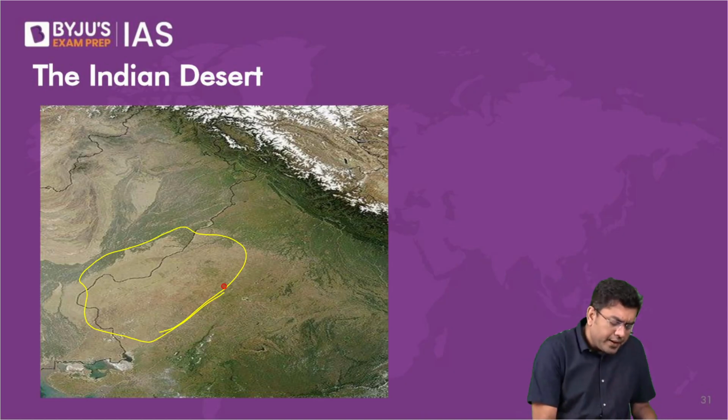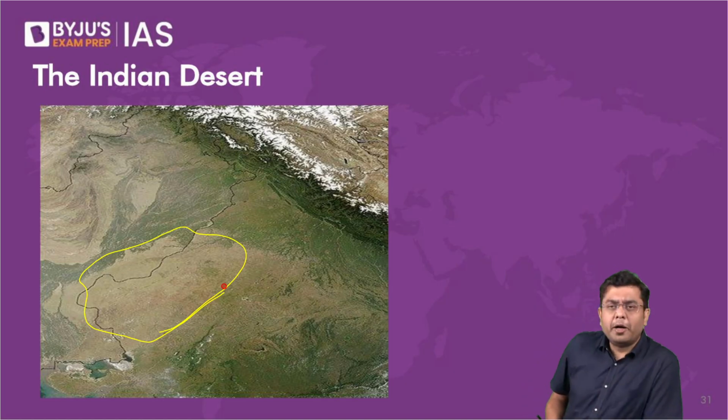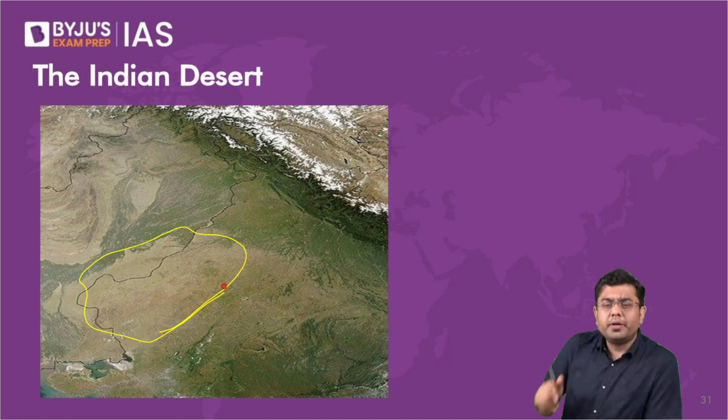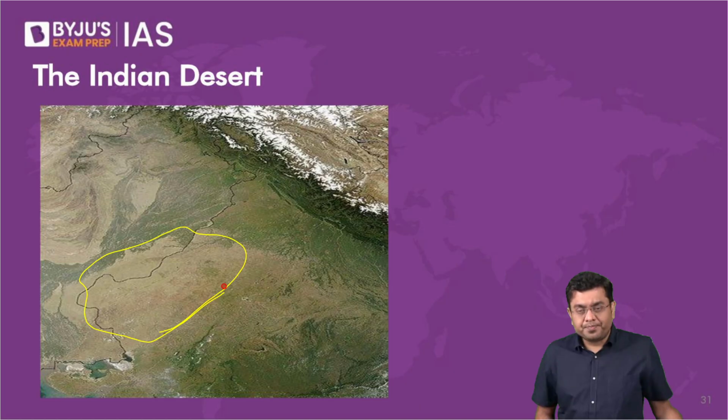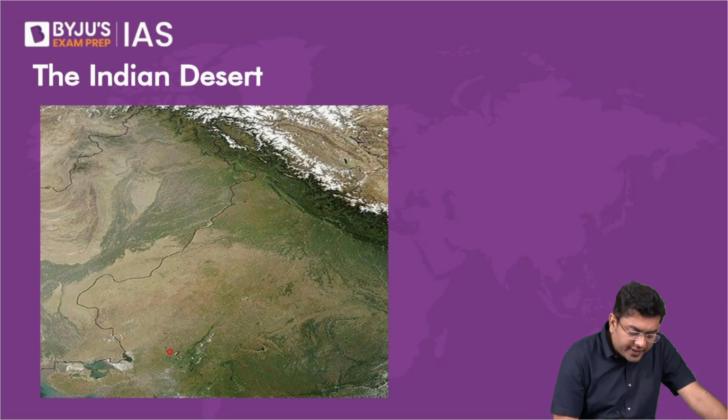But then, having said all that, Rajasthan is a desert. Western part of Rajasthan is a desert. Why? What is the reason behind it? The reason is purely attributed to the alignment or the orientation of the Aravallis. If you take a look at the Aravallis here, what is the alignment of the Aravallis? Aravallis roughly are situated like this.